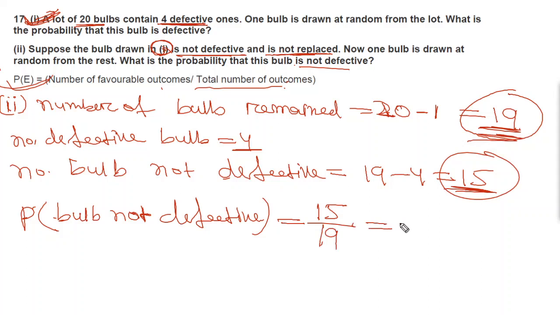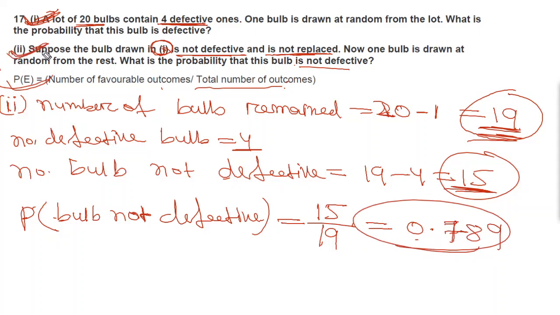So 15 by 19 will be equal to 0.789. Okay, so this will be the probability for question number 17 part II.